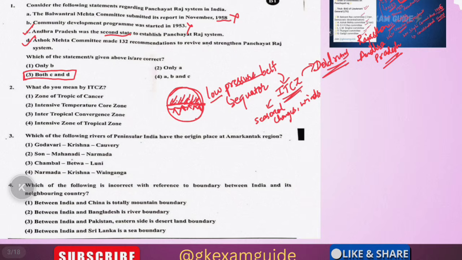So what is the full form of ITCZ? See, this is the region of the tropics, so T is for tropical. This is the region of the tropics, so it is tropical. And what is it? The winds are converging, so it is a converging zone: Intertropical Convergence Zone.